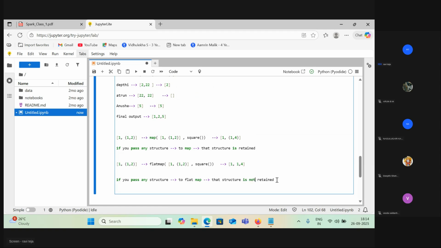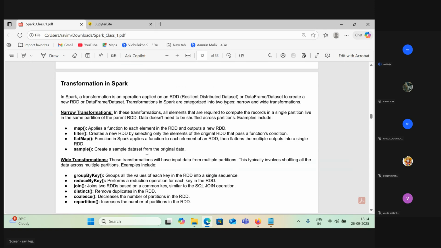Now, Arun, you are saying you need to put the square brackets here, but no, we are not going to put that because in flat map the structure is not retained. Any elements you pass to it will be flattened, one element after another. Here in this list, I'm just passing a tuple, but if you see, the numbers come out of the tuple. There is no tuple, just a list. That's what flat map does. So flat map is also a narrow transformation. Maybe a bit confusing for you, but in the coming classes you can understand.